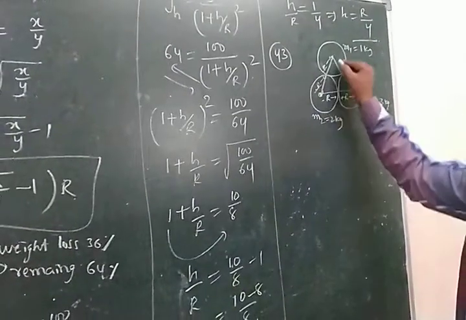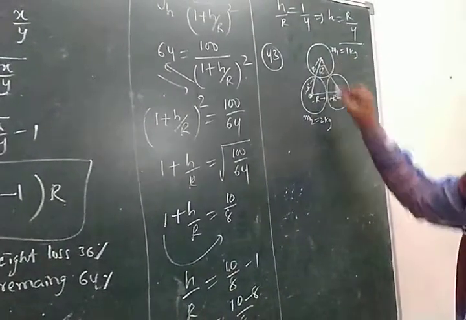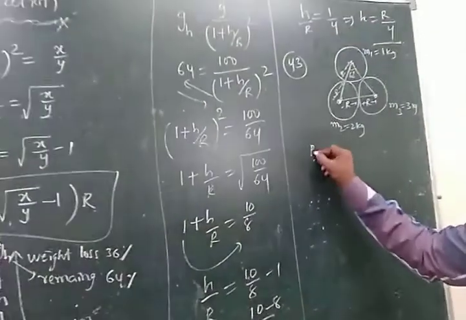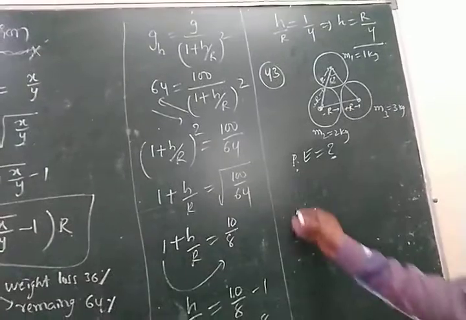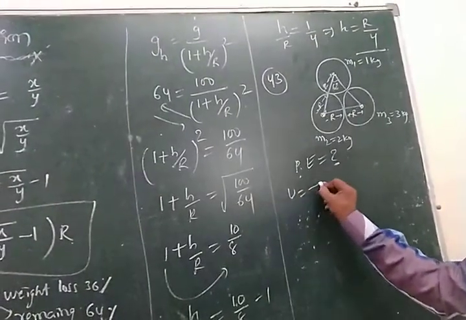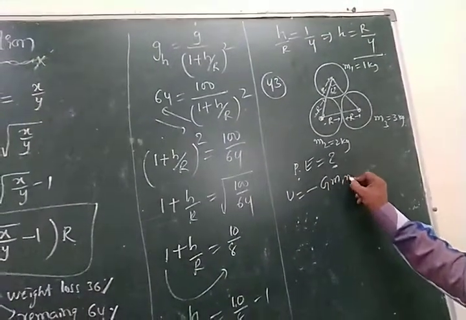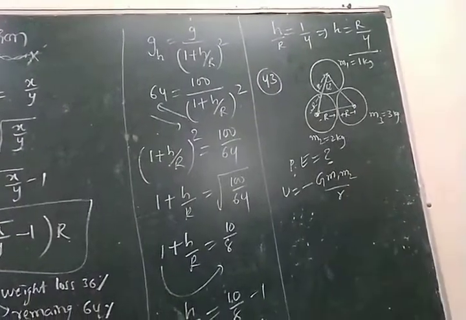Radius is R and the angle is 60 degrees. Then find the potential energy. How can we find the potential energy? Gravitational potential energy is given by U is equal to minus G M1 M2 by R. This is the formula for it.